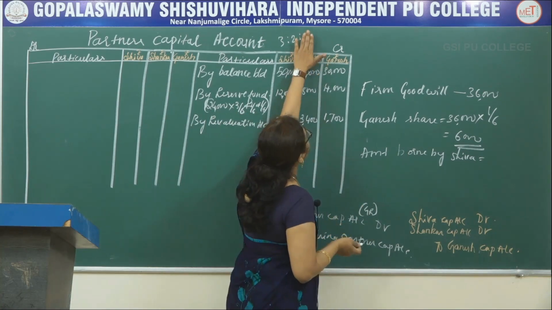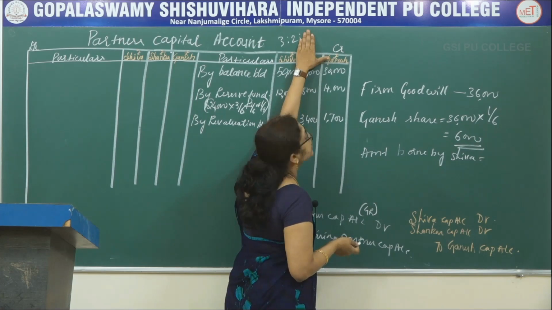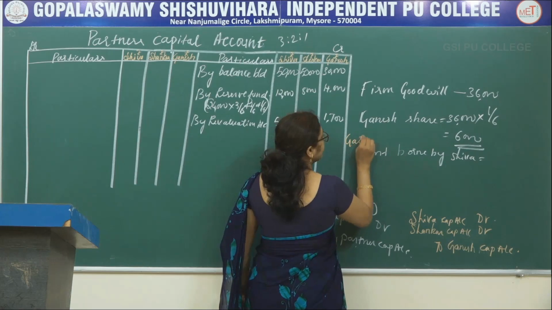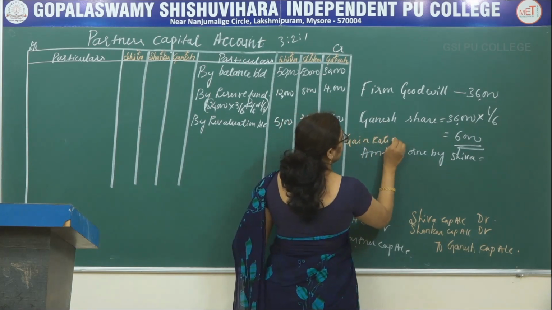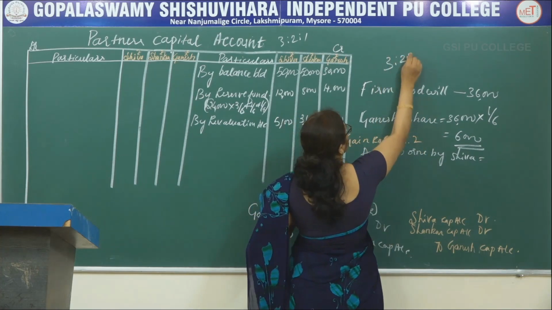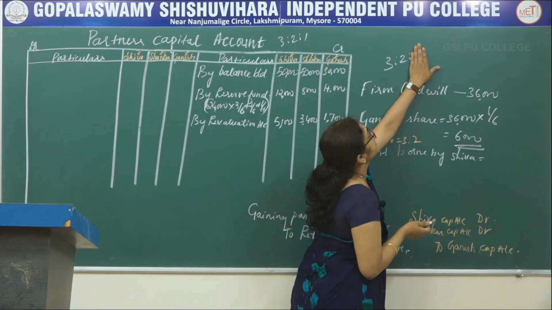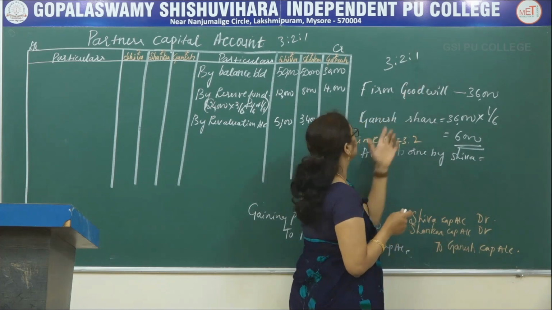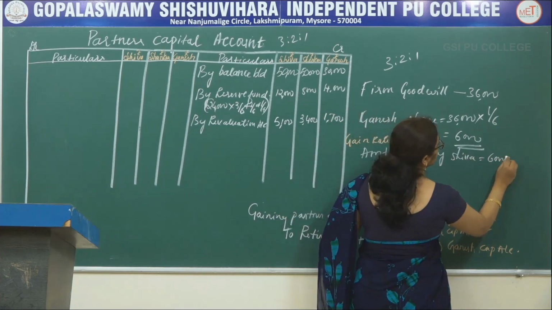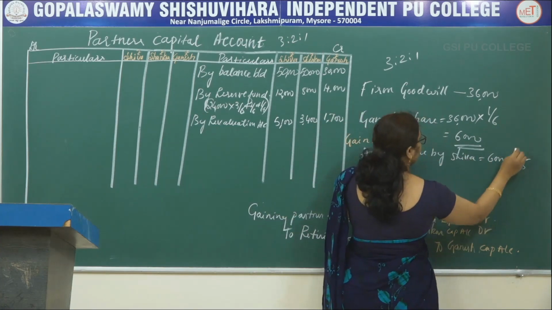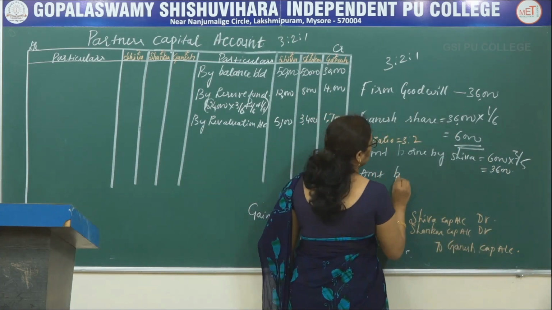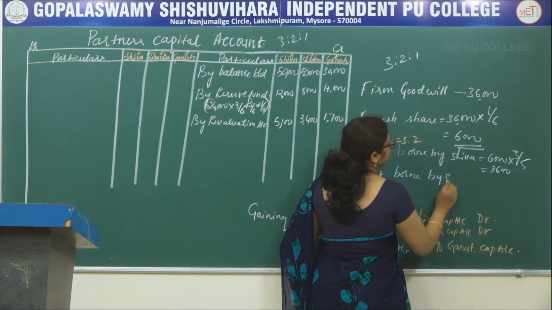So when the partner get retired here, so the remaining share is 3:2. 3:2 is the gain ratio. Gain ratio equals to 3:2. The old ratio is 3:2:1. When the partner get retired, remaining share is 3:2. So the gain ratio is 3:2. The amount borne by Shiva is 6,000 into 3 by 5. That comes to 3,600.